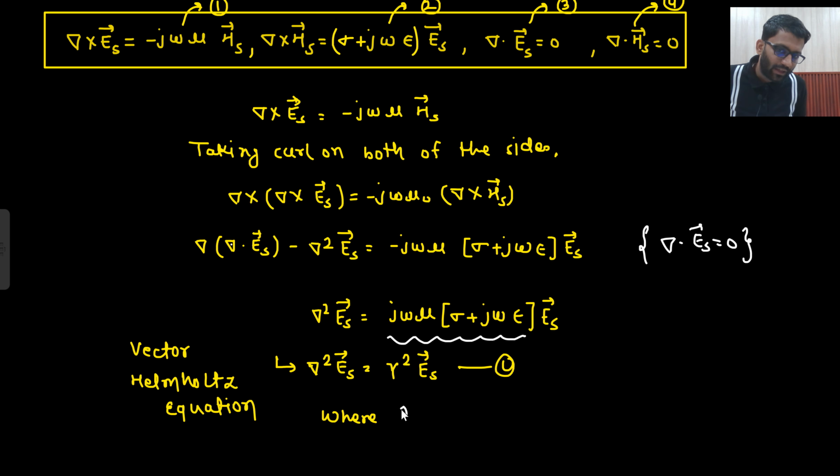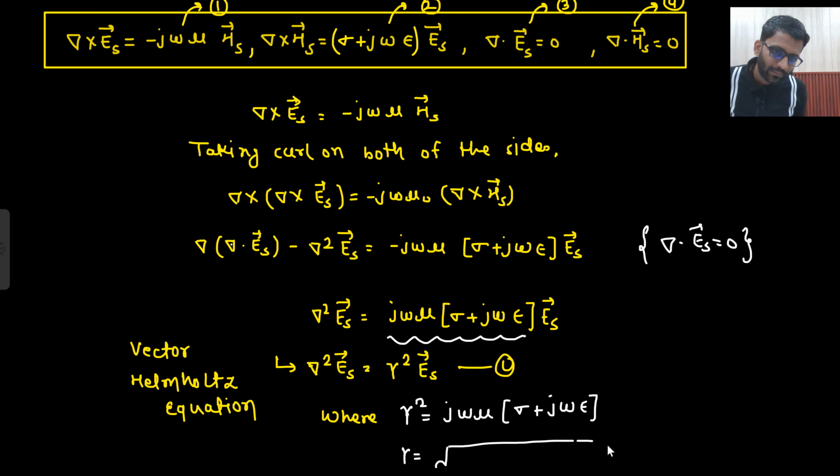Gamma square is equal to j omega mu into sigma plus j omega epsilon. So from here, what is the value of gamma? Gamma is under root of j omega mu into sigma plus j omega epsilon.